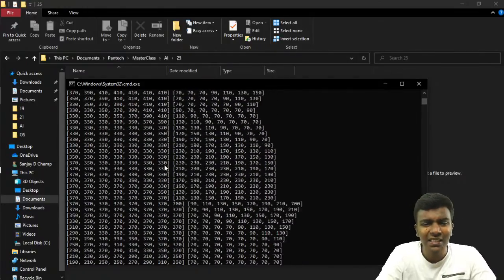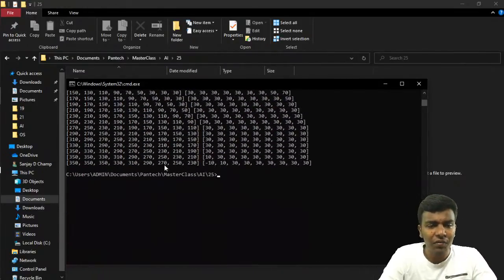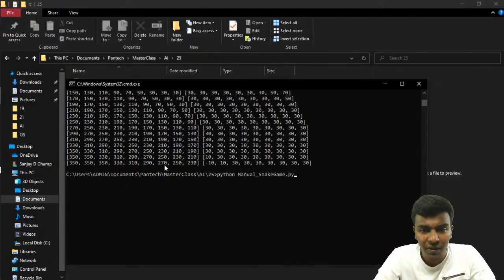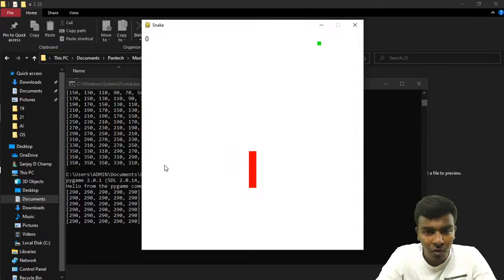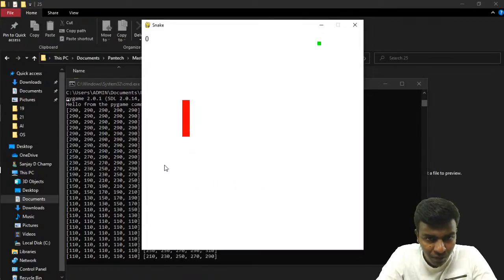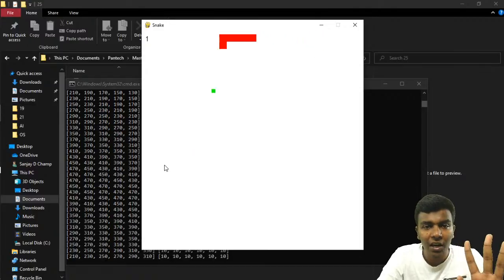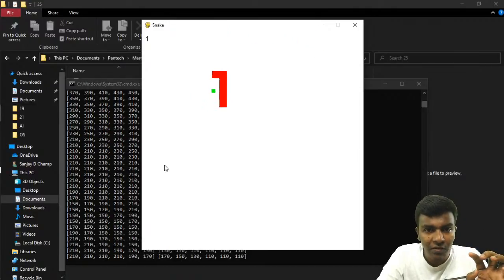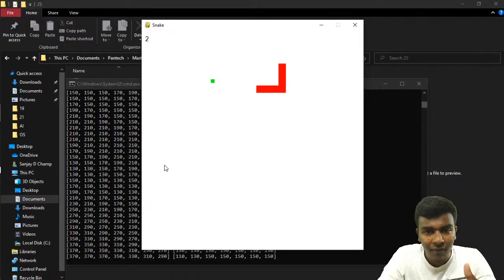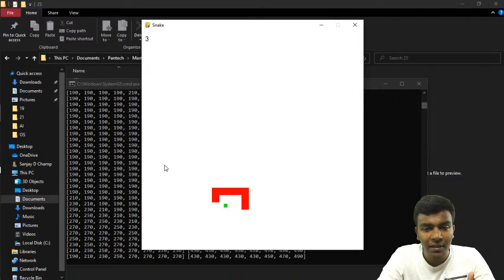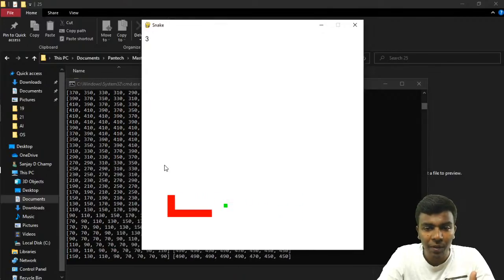Coordinates in the sense that if you take this complete window, it is going to be a matrix of cells. For example, again I'm just running. For each and every step, it is automatically moving, but if you look very closely, each movement is nothing but a step, from one cell to another cell. On the forward side it is going to increment, and on the backward side it is going to decrement, so that it looks like a moving part, right?